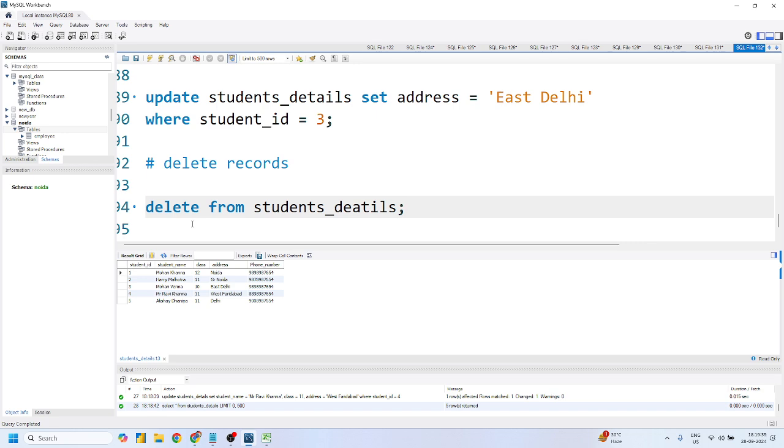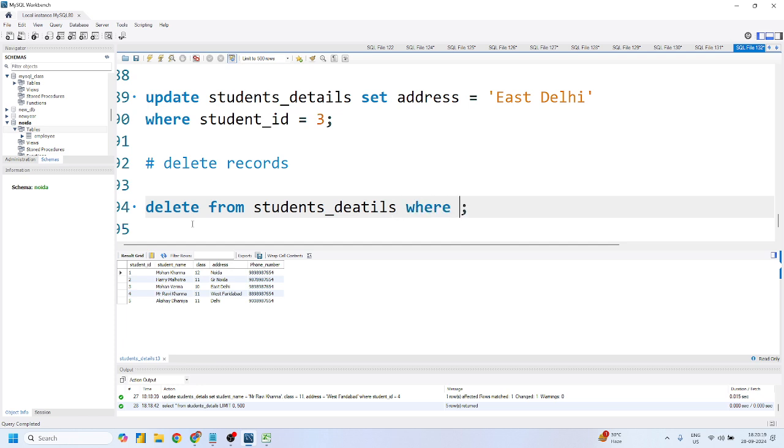This query looks good, right? If I just run this, what could be the issue? Yes, it will delete all the records of the table. That's why you have to be very careful. That's why the MySQL developers by default do not allow you to run update and delete queries like this, as it could lead to the loss of all the table data and databases.